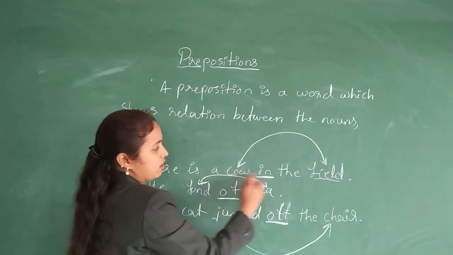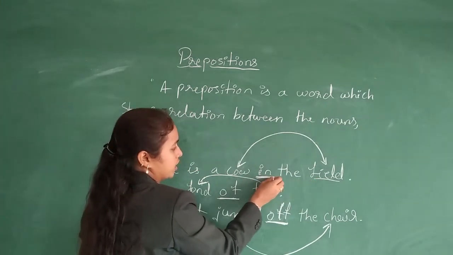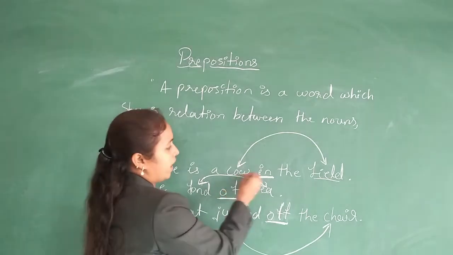Here cow is a noun and field is a noun, and this preposition in is showing the relationship between cow and field.